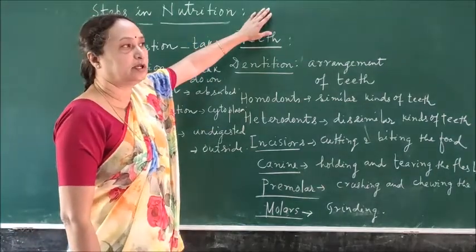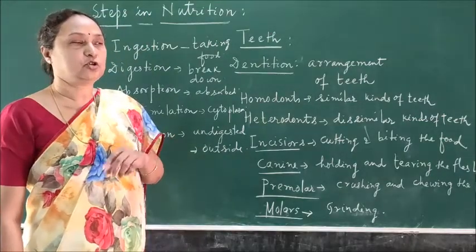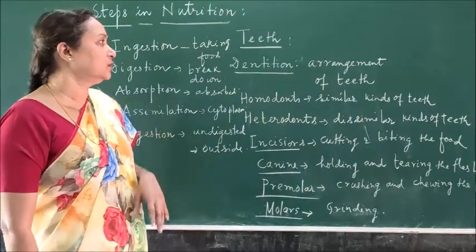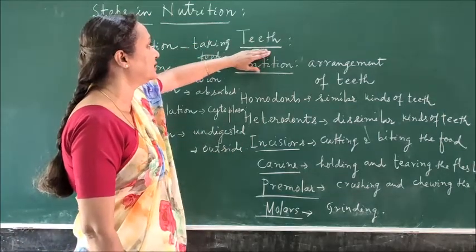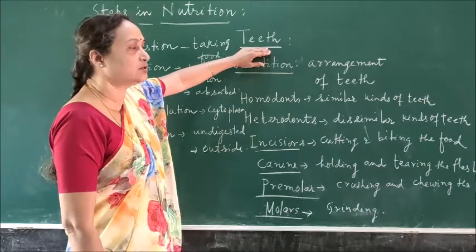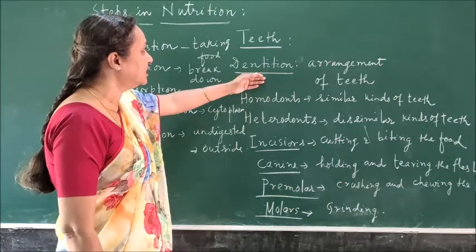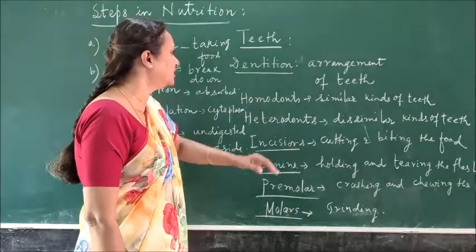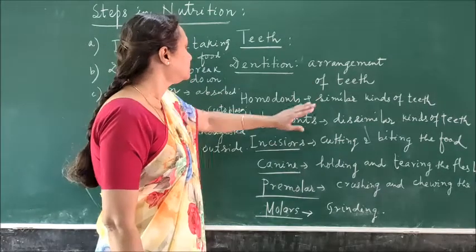Inside the mouth you can find the upper jaw, the lower jaw, and the upper and lower lips. Inside the oral cavity there are different types of teeth. In adults there are 32 teeth. And what is dentition? Dentition means the arrangement of the teeth inside the mouth or the oral cavity.